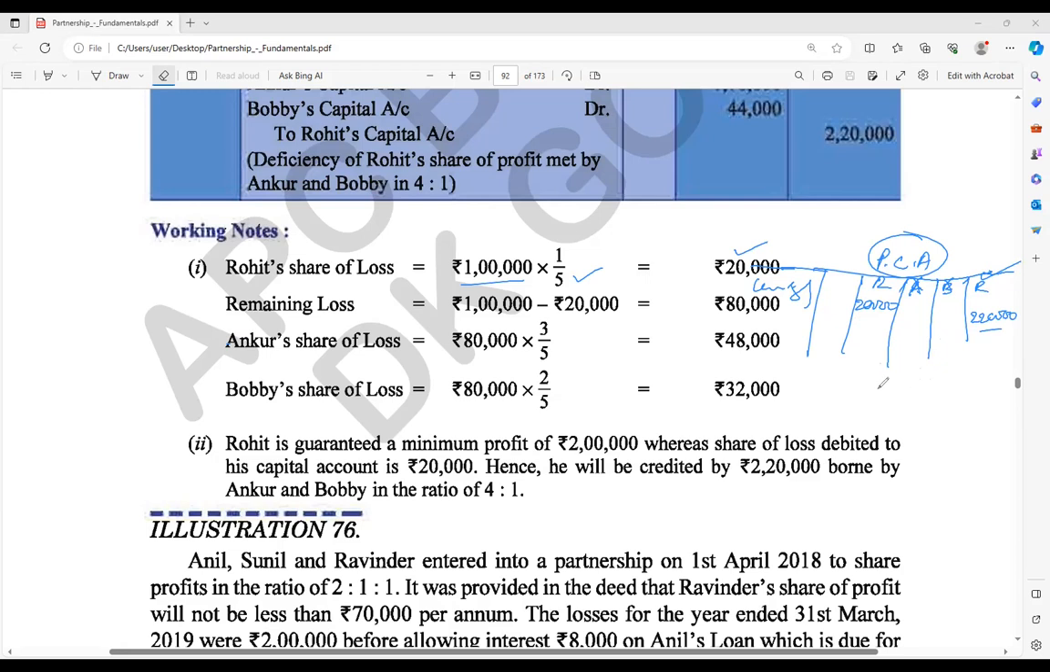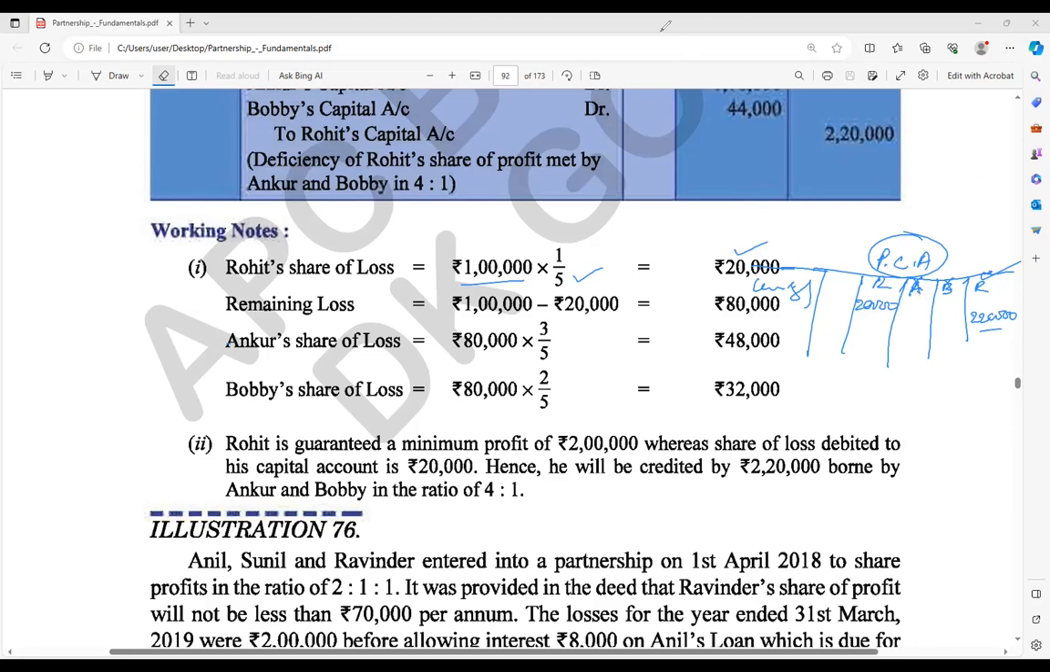So at that condition, why are we seeing this directly in the partners' capital account? Because they are asking for the profit and loss appropriation, not for partners' capital journal entries. If they are asking for journal entries, we can do it directly in the form of partners' capital account. Let's see how to deal with that.